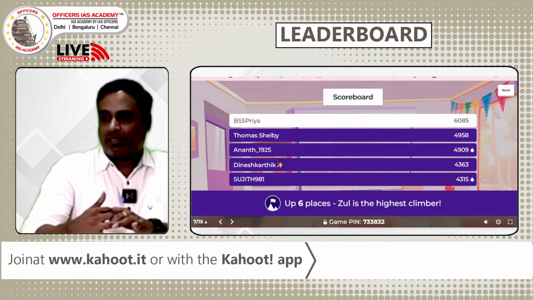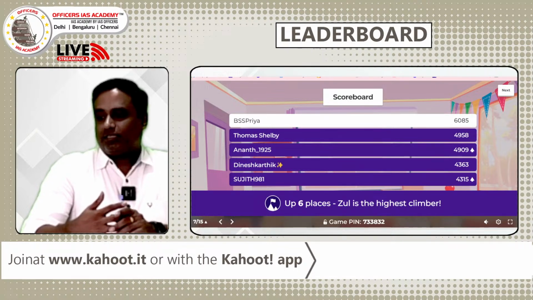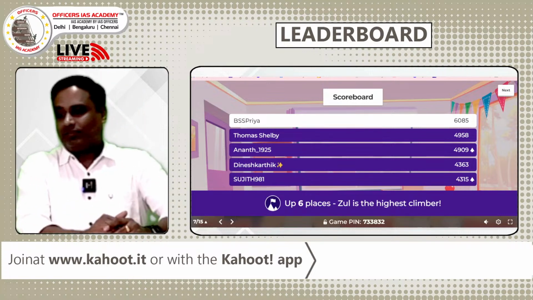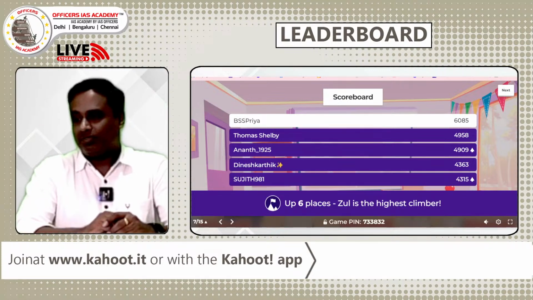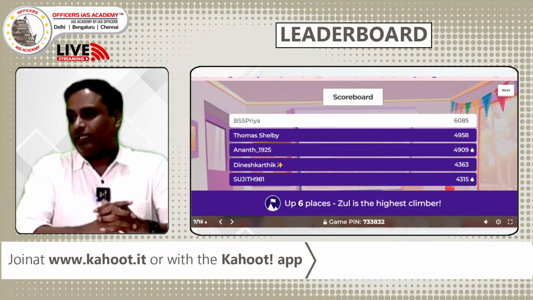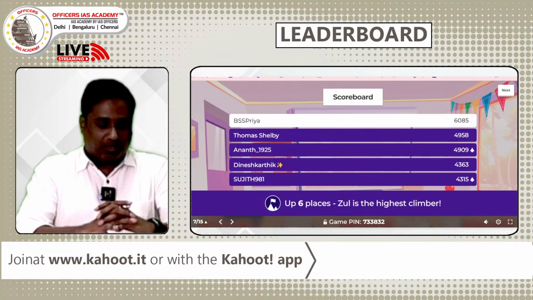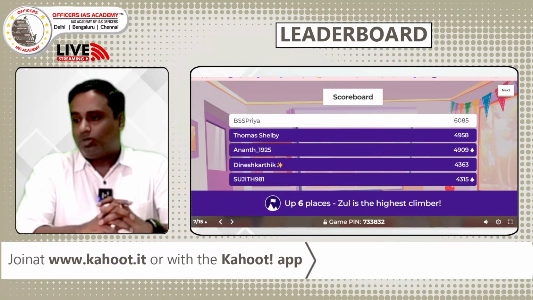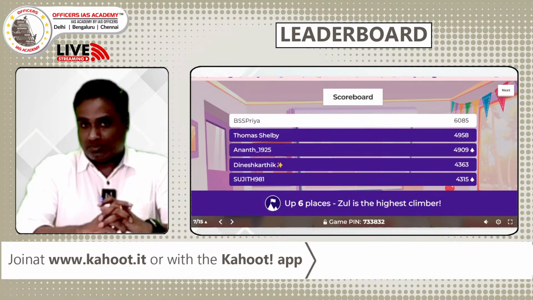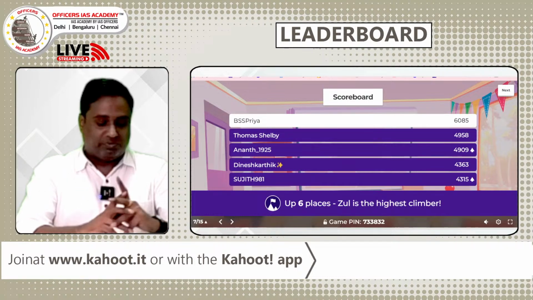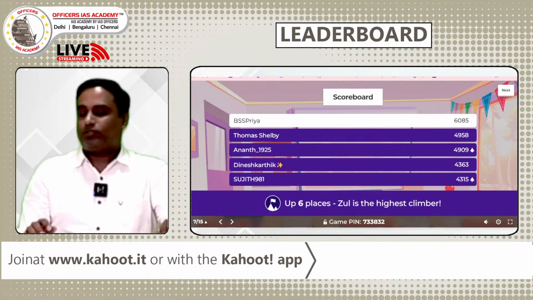Thomas Shelby is second, Anand third, Dinesh Karthik and Sujit. Sujit is now into the scene. I think he was the winner of second place in the previous quiz. They are closely placed in the 4th and 5th spots. Alright, Zul is the highest climber with 6 places. I think you can expect him in the 5th position next. So we go to the next question now.